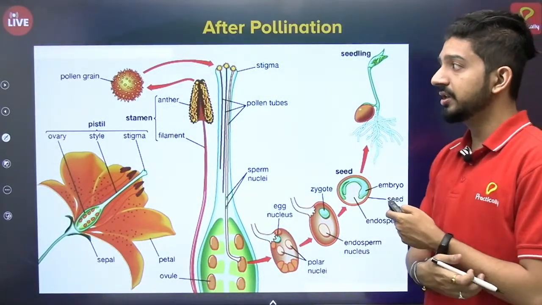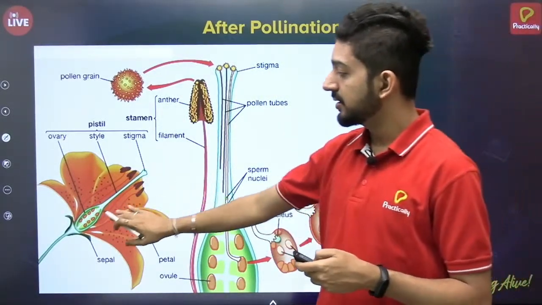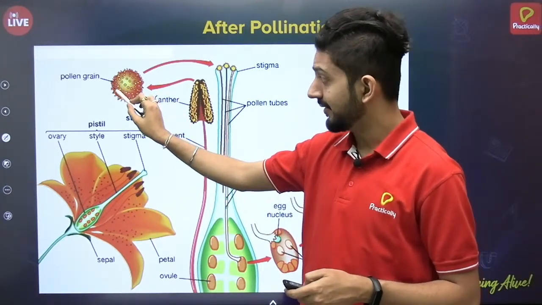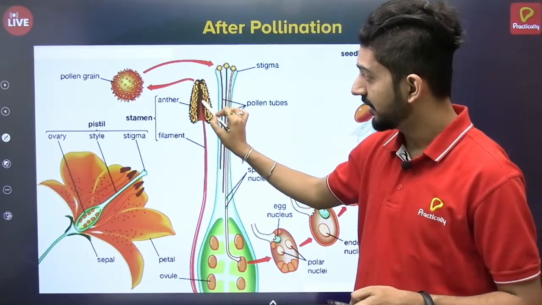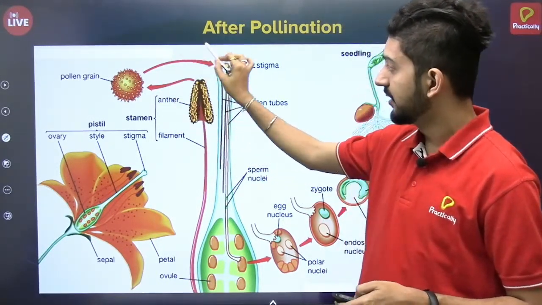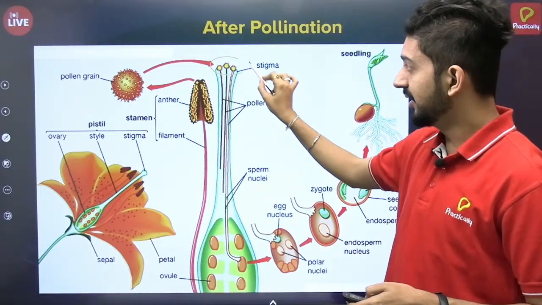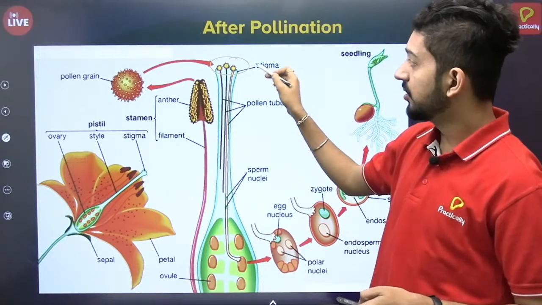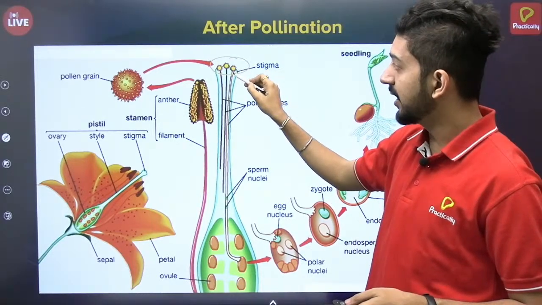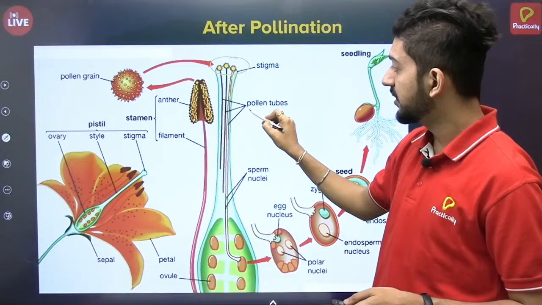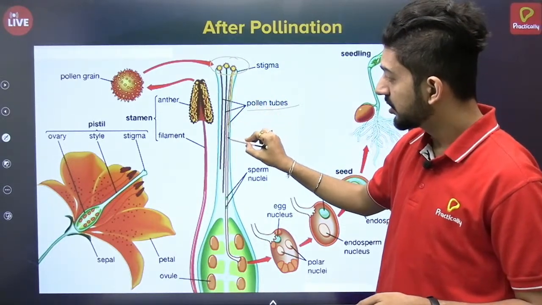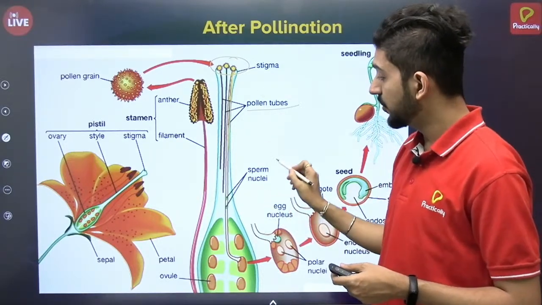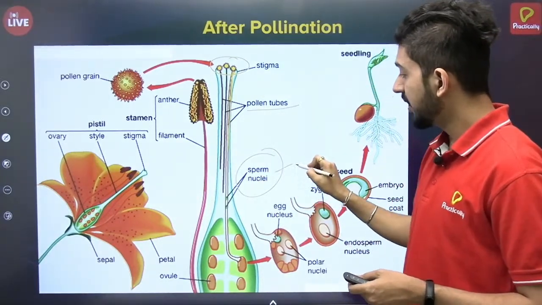Now once the pollination happens, what happens? This is a flower from which the pollen grains are released from the anther, and they come and sit on the stigma, that is the tip of the carpel or the gynoecium. Once they sit on the tip, they start producing a pollen tube. These long structures you can see over here are the pollen tubes, and these pollen tubes contain sperm nuclei, which are the male gamete.